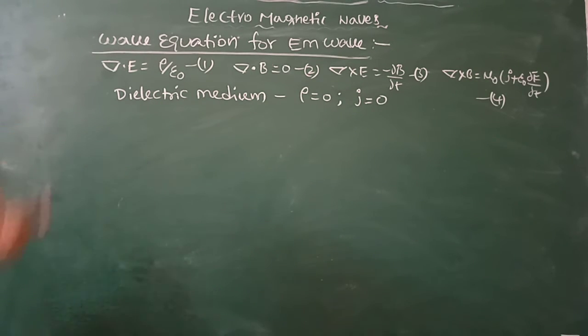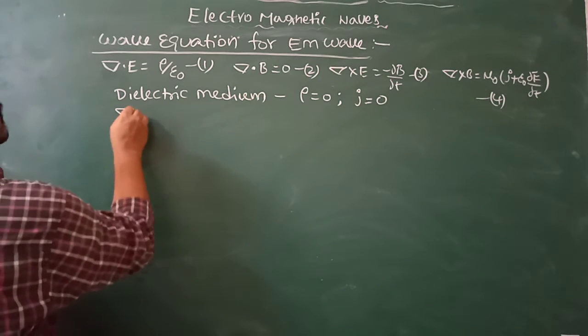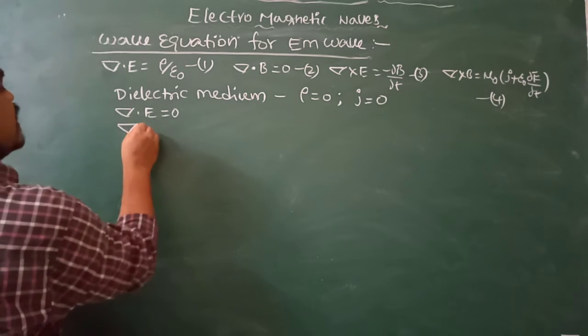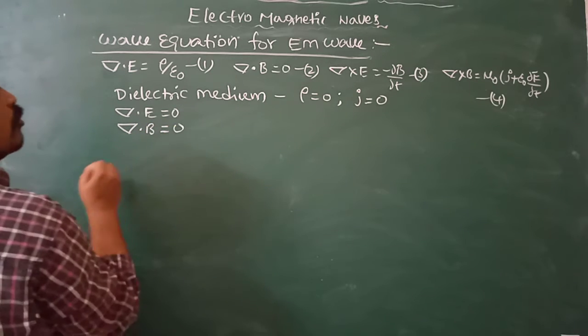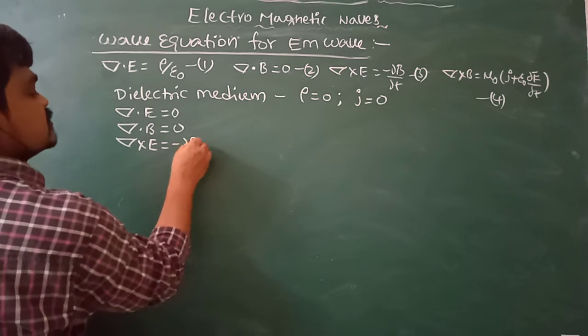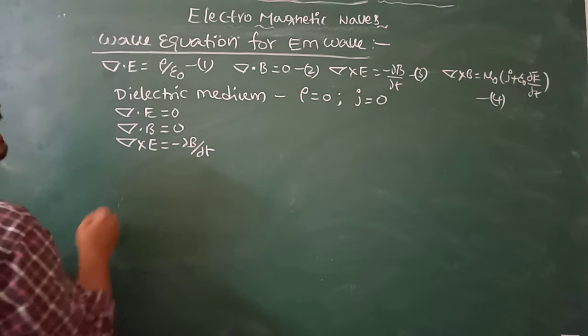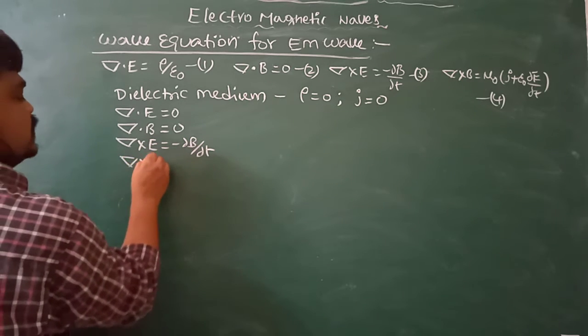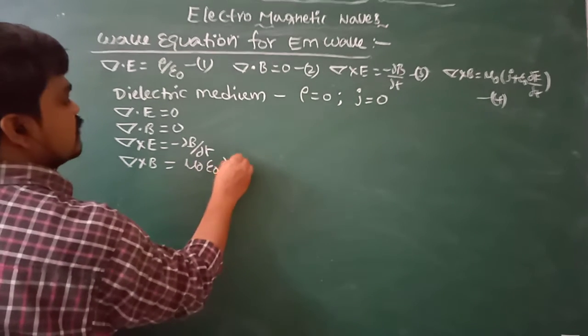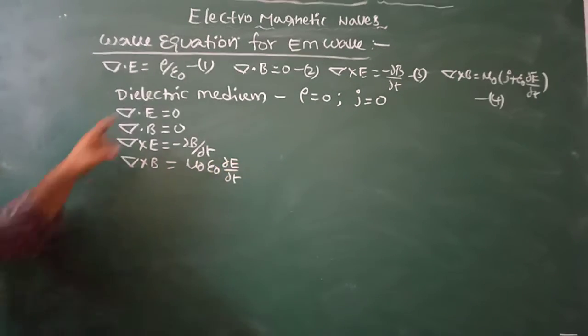Hence the equations can be transformed as del dot E is equal to 0, and del dot B is equal to 0, and del cross E is equal to minus dou B by dou t, and del cross B is equal to mu naught epsilon naught dou E by dou t.